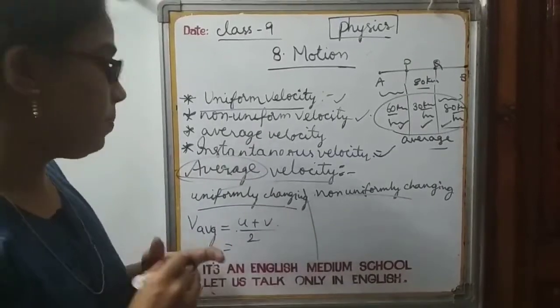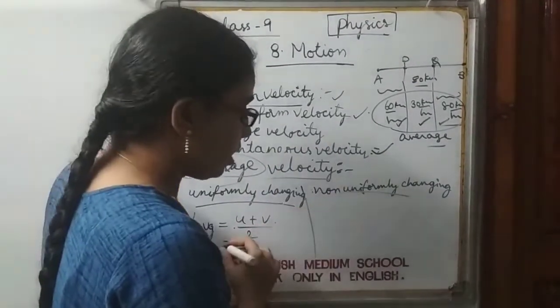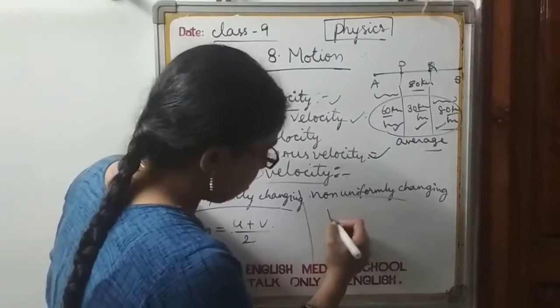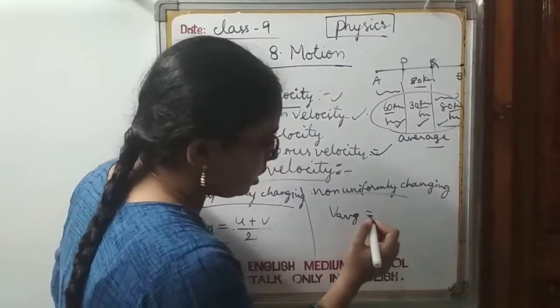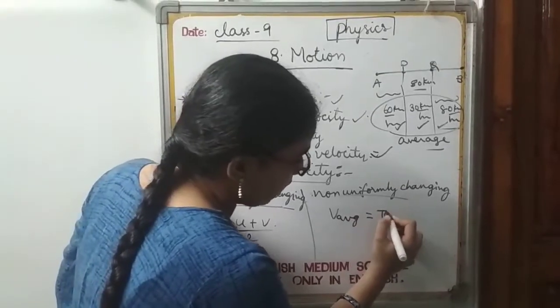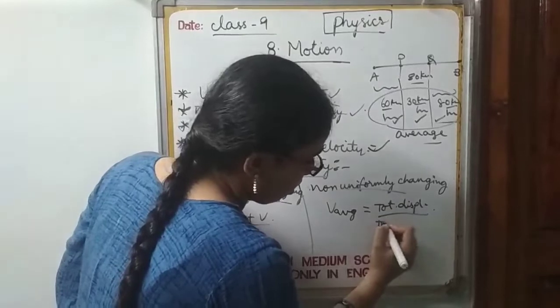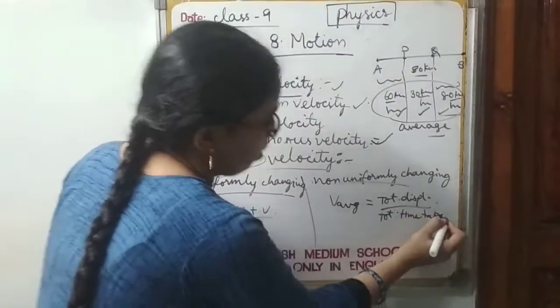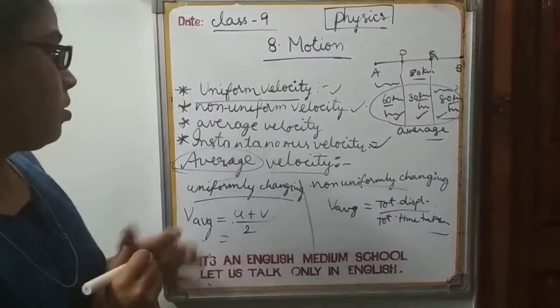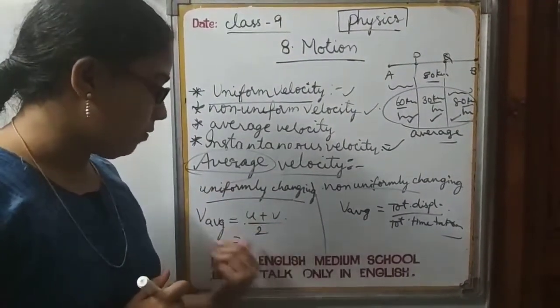That is said to be the average velocity in such a case. Whereas in the non-uniformly changing case, we have to consider it as total displacement by total time taken. Okay, and accordingly we need to define it.